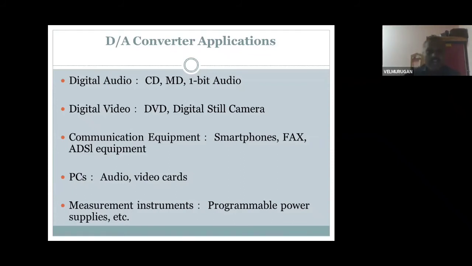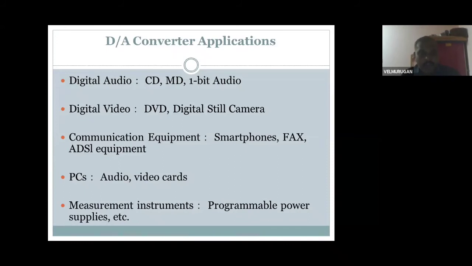The first one is digital audio, the second one is digital video. Digital video means whether the image is there or not, yes or no, 1 or 0. That comes on the DVD, digital video disc. And the digital still camera: these are digital video applications for the digital to analog converter. With a still camera you capture the scene in nature using sensors. The sensor converts the physical appearance into an image, the image produces a voltage, and based on the voltage an x and y graph is produced. That's an image. It's a very important application.